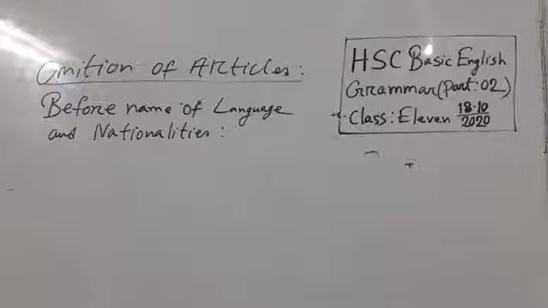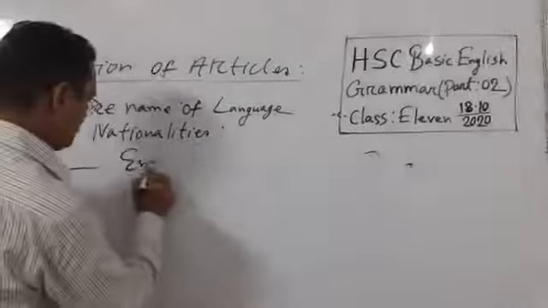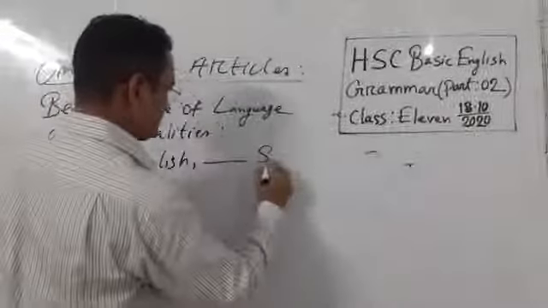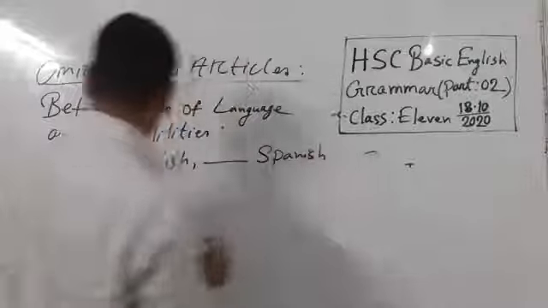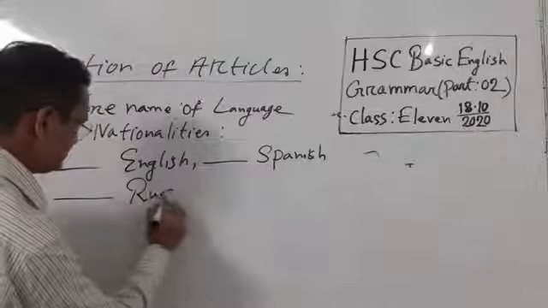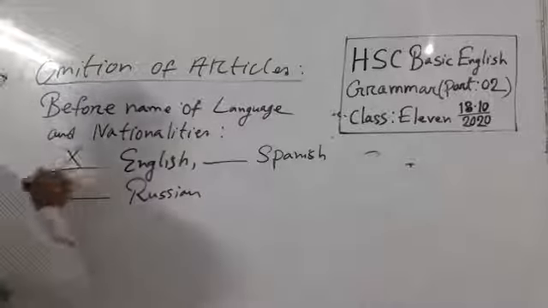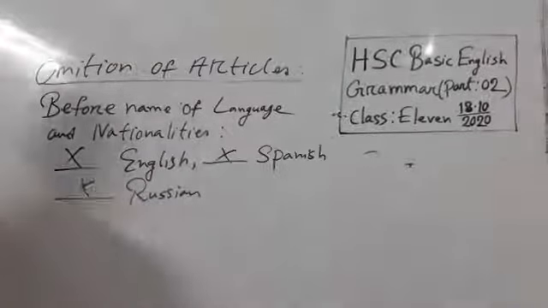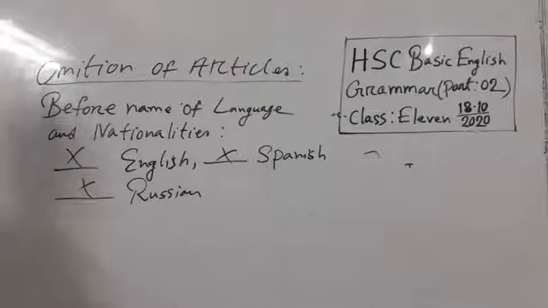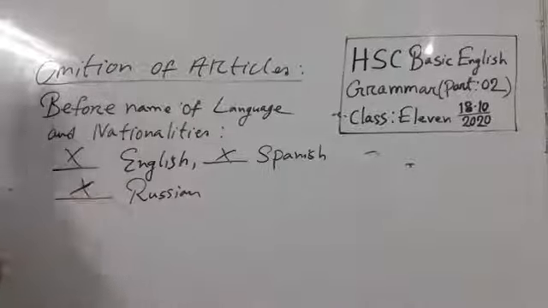Suppose English, Spanish, Russian. Okay, this pronunciation is Russian, not Russia. In Bangla, Russia, but in English, it's called Russia. And there is no article here. Why? Because they mention language and nationalities. So we know before language and nationalities there is no article.